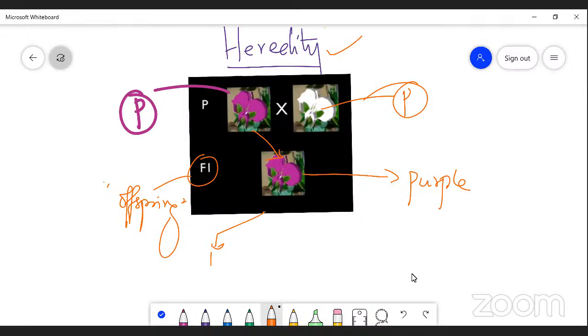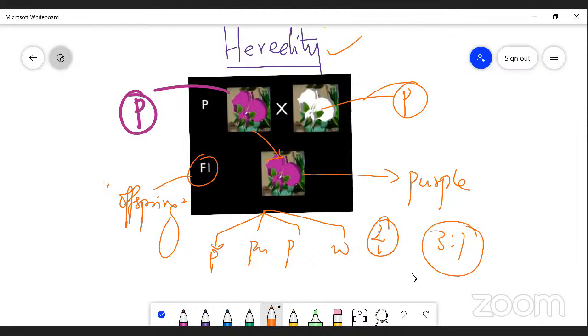The first one is a purple color. The second one is also purple color. And the third one is also purple color. And the fourth one is white color. So the ratio, out of 4 progeny, there will be 3:1. That is a ratio which we obtained by one of the crosses. It may be monohybrid, right? So in these 4 progeny, you can find variation.